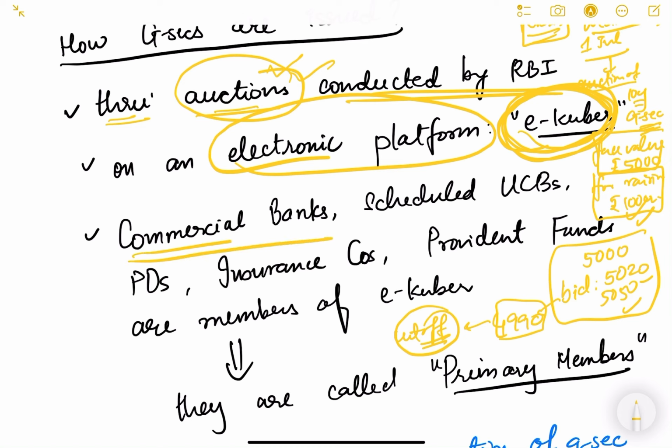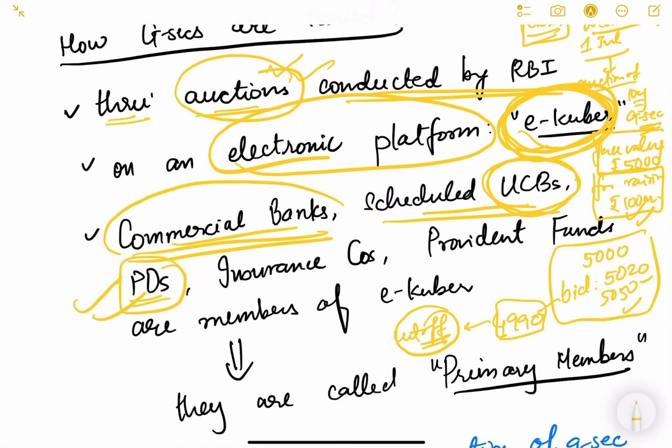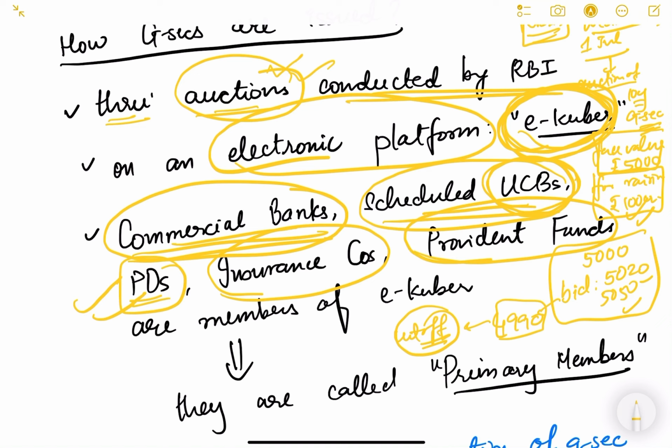All the commercial banks, all the scheduled urban cooperative banks, then primary dealers. We have already studied primary dealers. Primary dealers are the licensed entities who can participate in auctions conducted by the RBI along with these other members: commercial banks, scheduled urban cooperative banks, insurance companies, provident funds. These are all the members of eKuber. All these can directly participate in auctions conducted by the RBI,